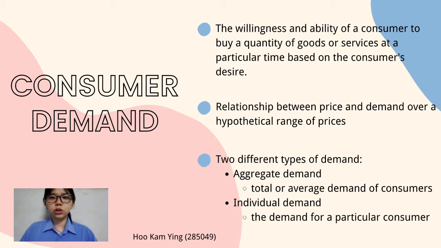A demand schedule shows the relationship between price and demand over a hypothetical range of prices. There are two different types of demand, which are aggregate demand and individual demand. The aggregate demand is defined as the total or average demand of consumers, while individual demand is defined as the demand of a particular consumer.